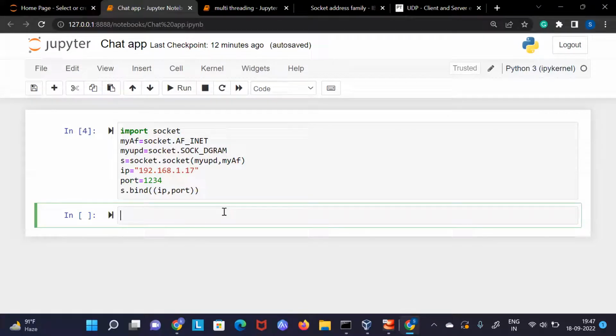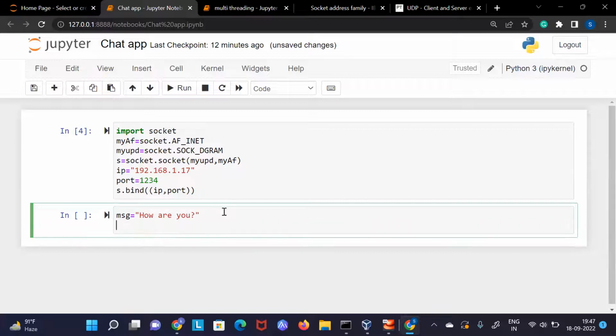Let's say we have to send a message to someone. Let's say I have a variable msg, with the message 'How are you?', which I want to send to someone. How can I send it? For this we have a function in our socket, sendto. Here I will have to mention to whom I want to send it.